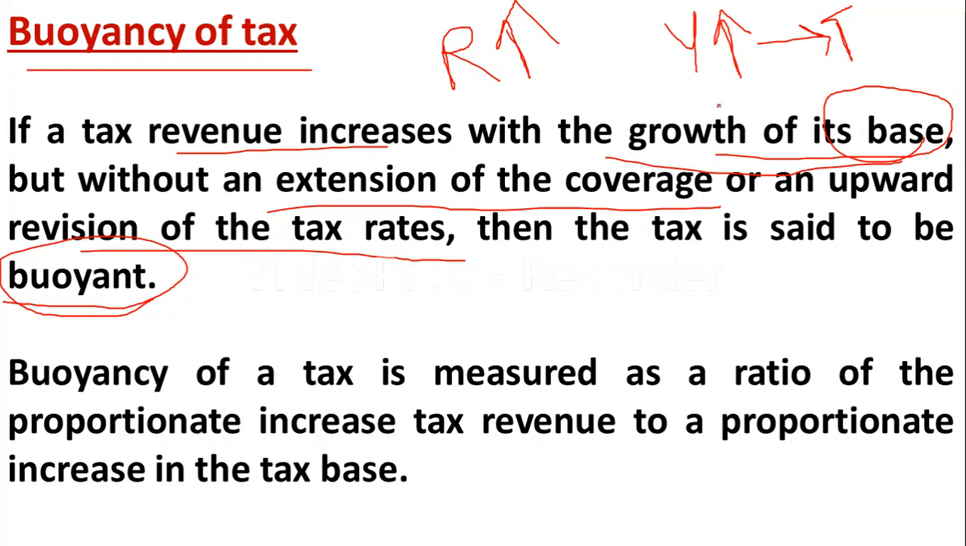And there is a formula to find out the tax buoyancy, that is, buoyancy of a tax is measured as a ratio of the proportionate increase in tax revenue to the proportionate increase in the tax base. So increase in the tax revenue divided by increase in the tax base. In this way, when the tax base increases, the tax revenue will also increase. This is known as tax buoyancy. It is the ratio of the increase in tax revenue to the increase in the tax base.